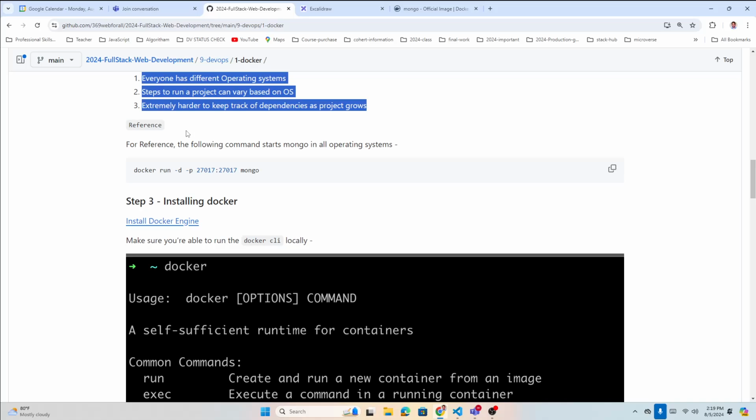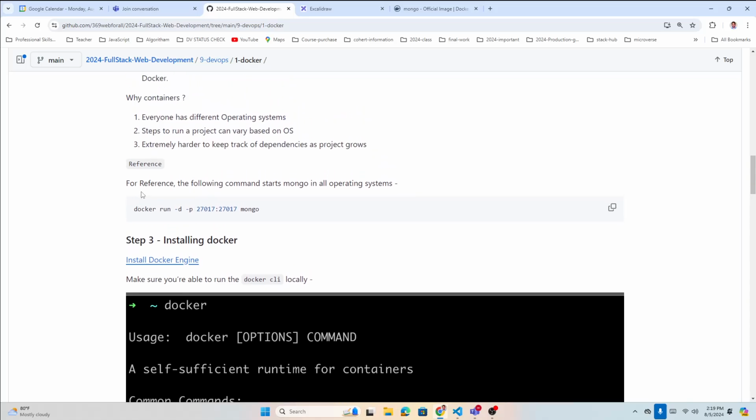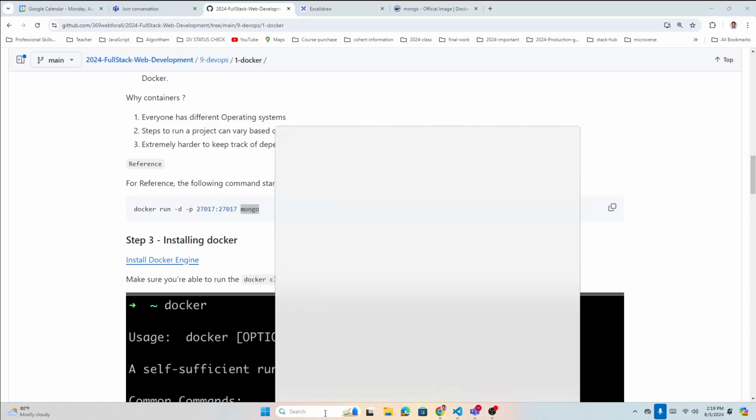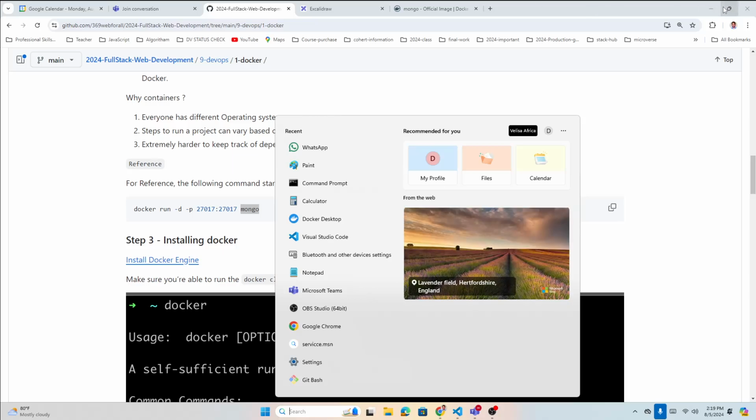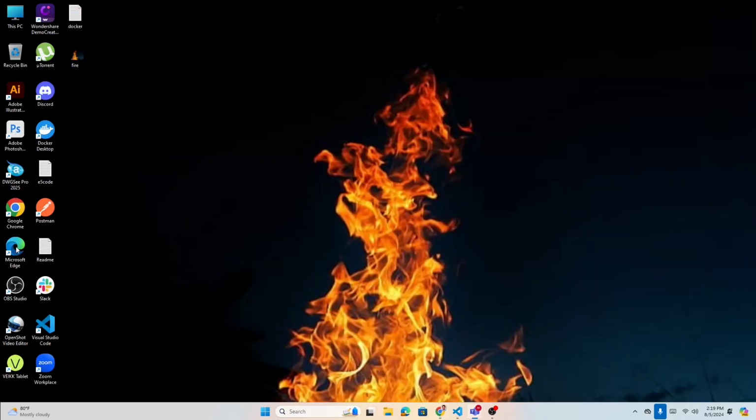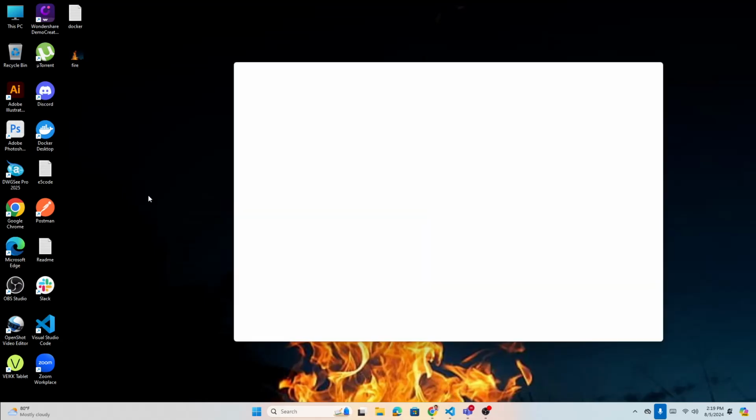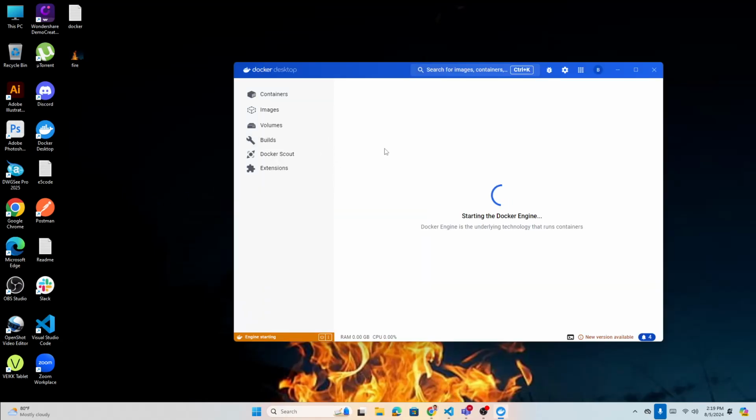So, let's look here. For reference, the following command starts Mongo in all operating systems. If I say docker run -d -p, let's forget about this, or just docker run mongo. If I go back to my command here, I need to first start my Docker. Let's start. I have the Docker engine installed. I will just run Docker Desktop. When I run this, it will run Docker Desktop, okay? It's running.